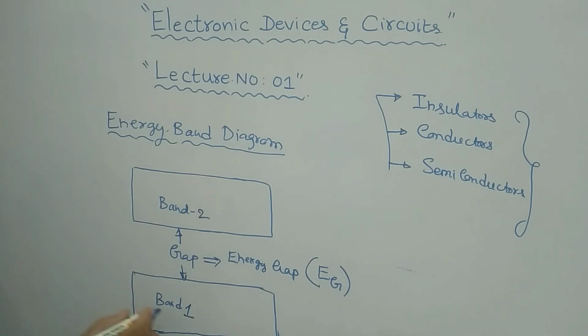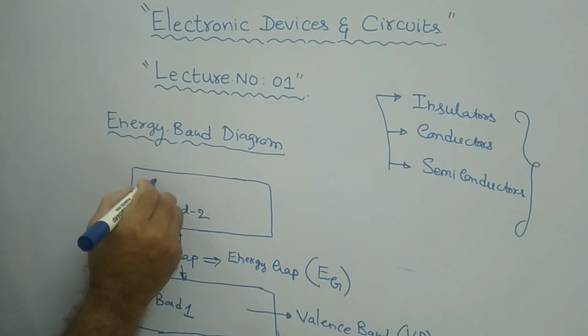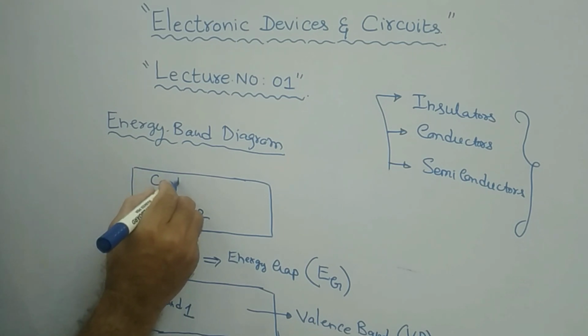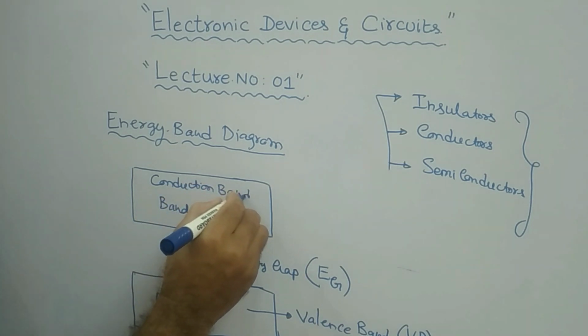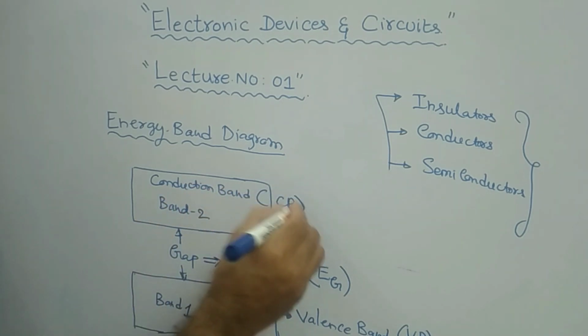Further, these bands: the bottom band is called the valence band, or in simple you can write VB, whereas the upper band is called the conduction band, or CB.